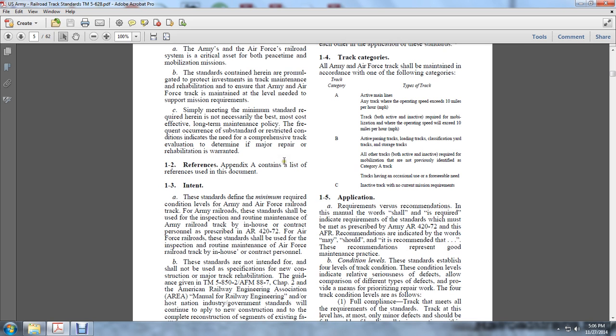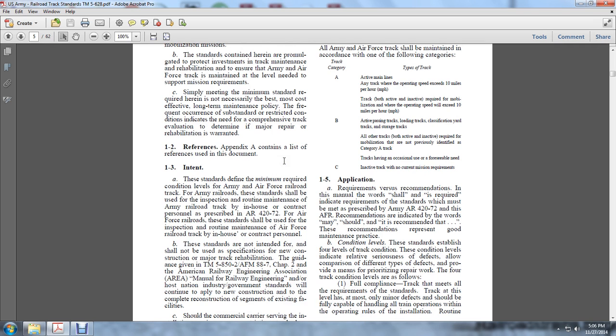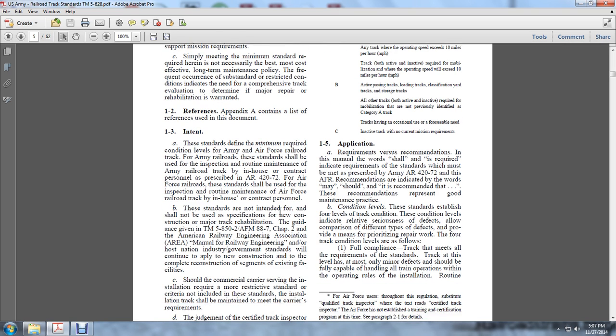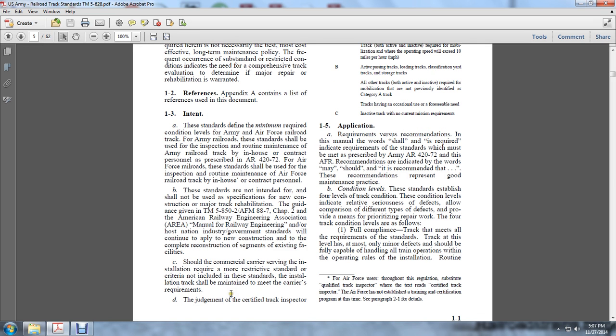These standards are not intended to be used as specifications for construction or major track rehabilitation. The guidance given in TM 5-850-2 and AFM 88-7, Chapter 2, the American Railway Engineering Association (AREA) Manual for Railway Engineering, and host nation industrial government standards will continue to apply to new construction and to the complete reconstruction of segments of existing facilities. Should the commercial carrier serving the installation require more restrictive standards than these, installation tracks shall be maintained to meet the carrier's requirements.